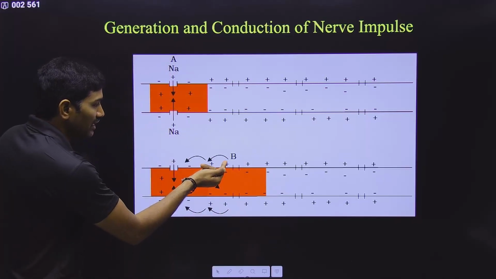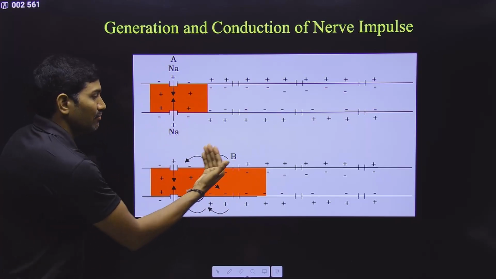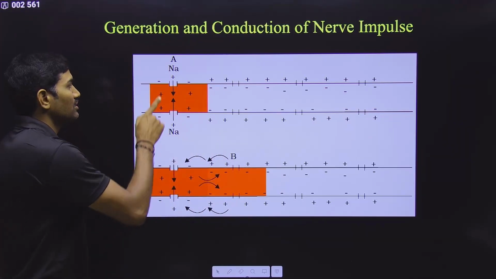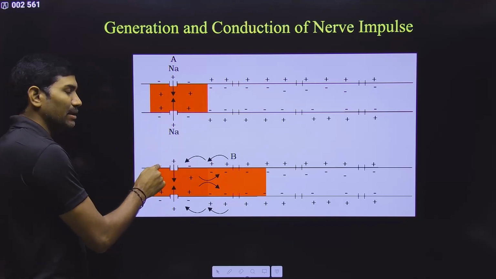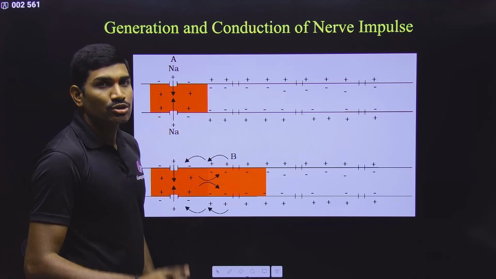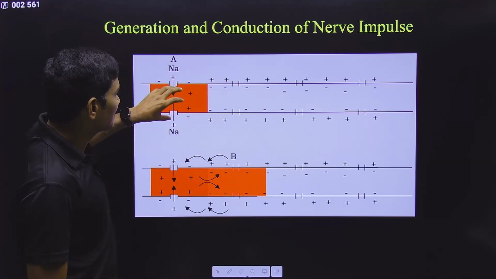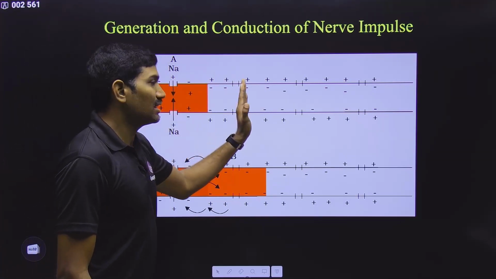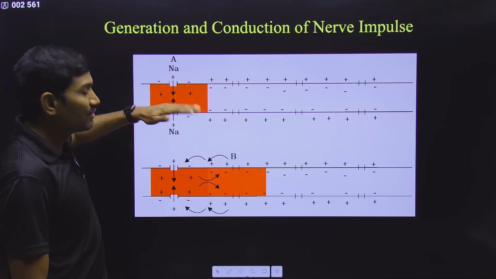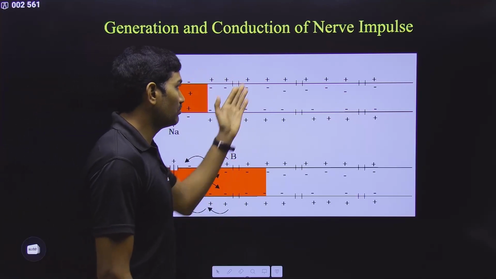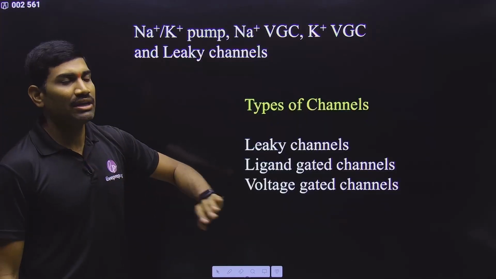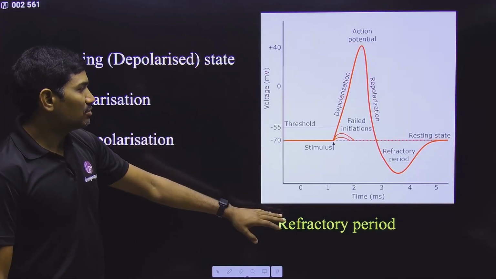But the movement of current outside the membrane is from B to A, that means from the second segment to the first segment, because here once again it will come back to normal resting, so it will become positive here. So in this way it is coming back. Please remember, the movement of current inside the cell is from the first segment to the second segment, and the movement of current outside the cell is from the second segment to the first segment. These points you also need to observe. These depolarization and repolarization concepts are very, very important, and you need to understand this.